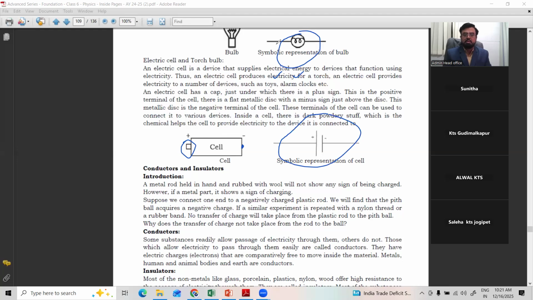Symbol of a bulb. The original cell looks like this, the original bulb looks like this, but the symbols can be like this. Symbolic representation. So when you connect this positive terminal to the negative terminal of any other device, for example a wall clock, a bulb, or a toy car, we connect the device in a given manner so that you can get the electric current.